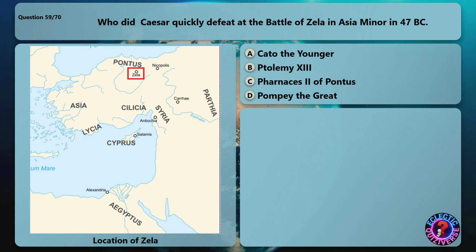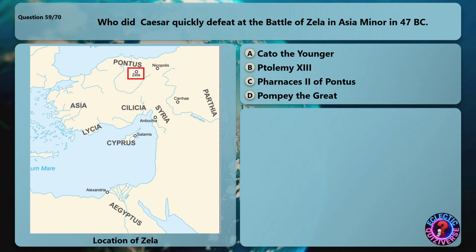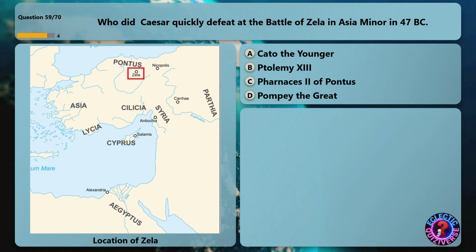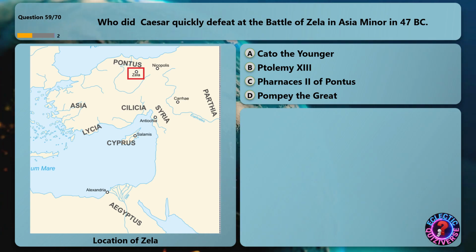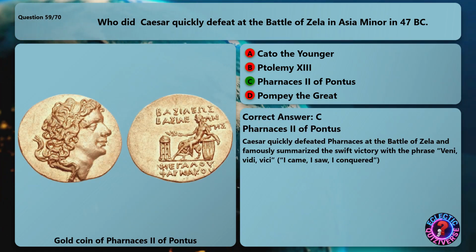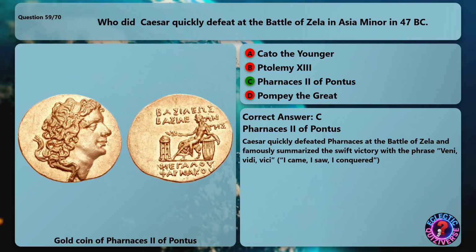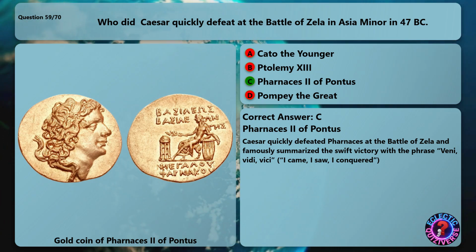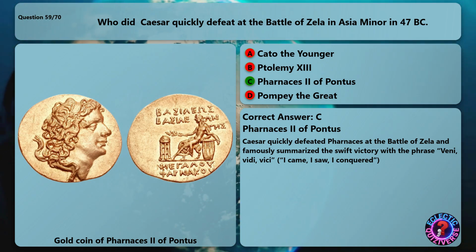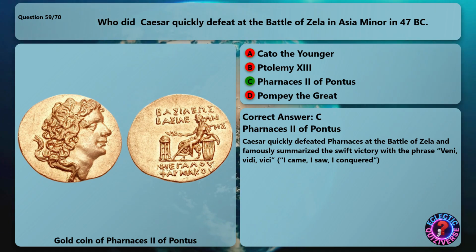Who did Caesar quickly defeat at the Battle of Zela in Asia Minor in 47 BC? The correct answer is Pharnaces II of Pontus. Caesar quickly defeated Pharnaces at the Battle of Zela and famously summarized the swift victory with the phrase, Veni, vidi, vici: I came, I saw, I conquered.